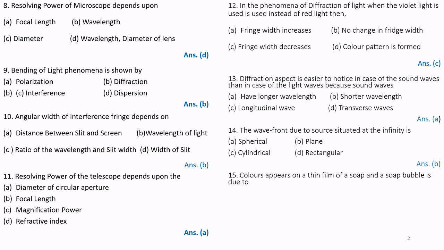Next question. Colors appear on the thin film of a soap and a soap bubble due to: option A, diffraction; option B, refraction; option C, dispersion; option D, interference. The answer is D.